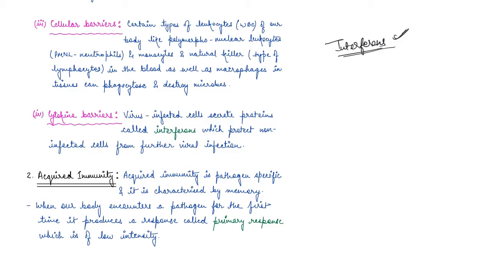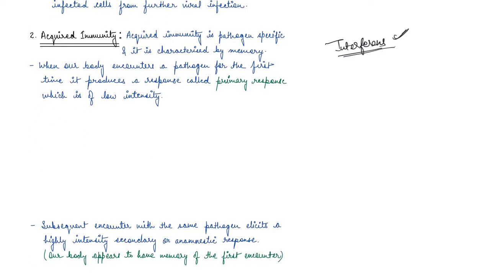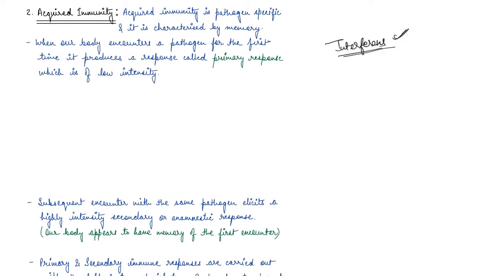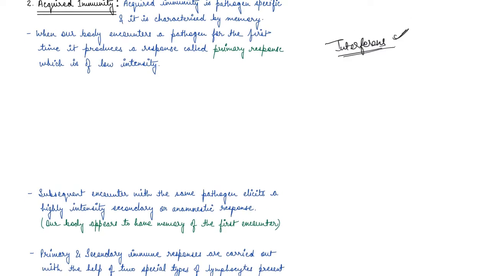Now guys, remember that all these four barriers are part of innate immunity, which we have since we are born. Now the second type of immunity is acquired immunity. Right. Now, acquired immunity is a specific immunity. It is a pathogen-specific immunity, right? And this is characterized by memory. So, say when our body encounters a pathogen for the first time, it produces a response which is known as the primary response, right?